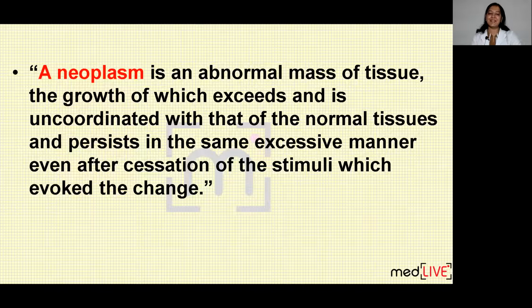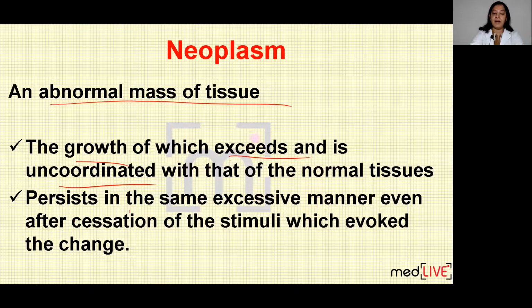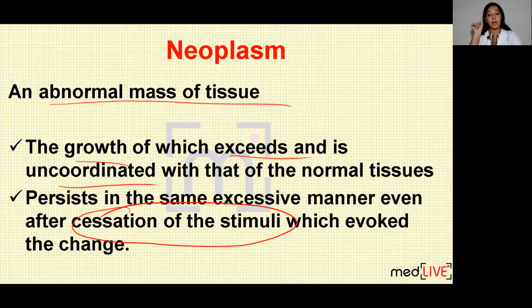So this is the definition of a neoplasm. It looks complicated and difficult, so let's split it and simplify it. What is a neoplasm? It is an abnormal mass of tissue in which the growth is uncoordinated. The growth exceeds and is uncoordinated and persists in the same manner even after cessation of stimuli.